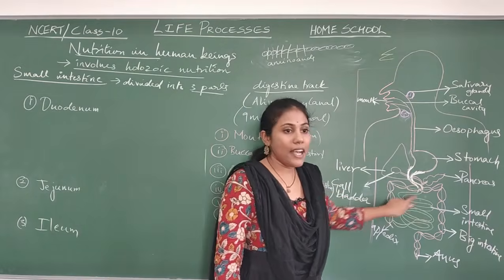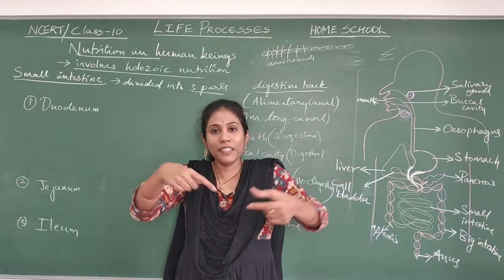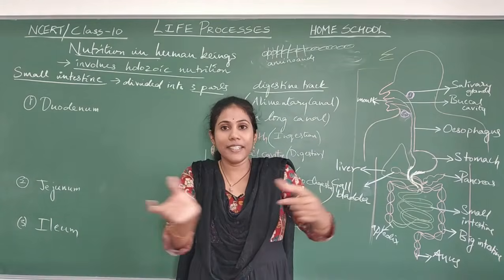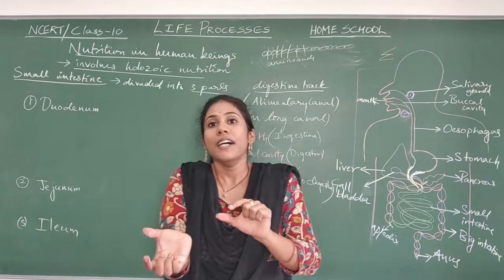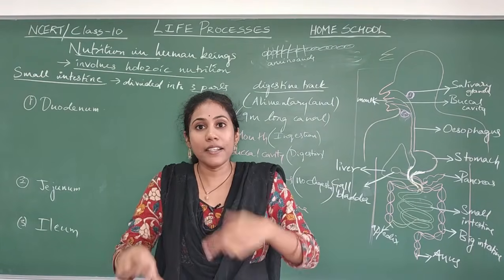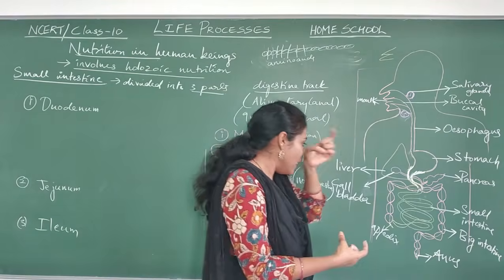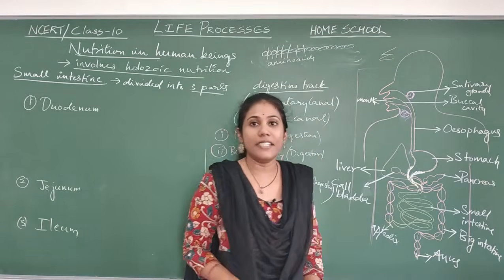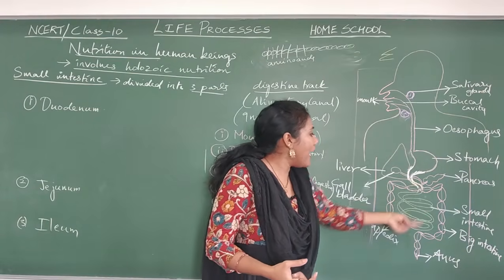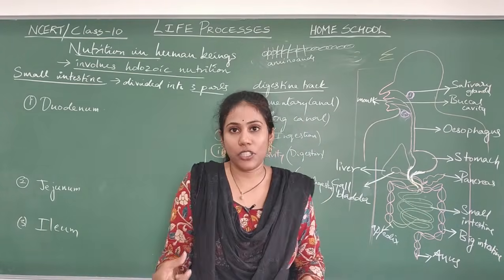This is a coiled structure. If I open the coils and keep it in a long form, it will be around 6 or 5 meters. So among the 9 meters, 6 to 5 meters is occupied by the small intestine itself. Clear? So this is the longer part of the alimentary canal. Fine.